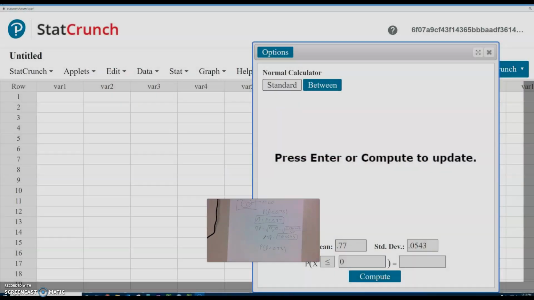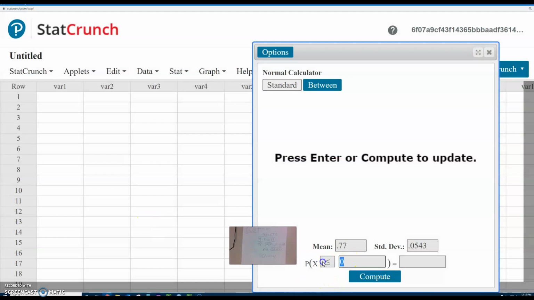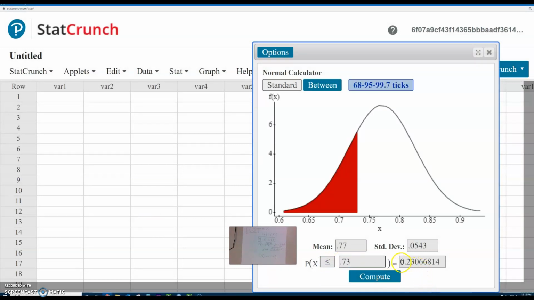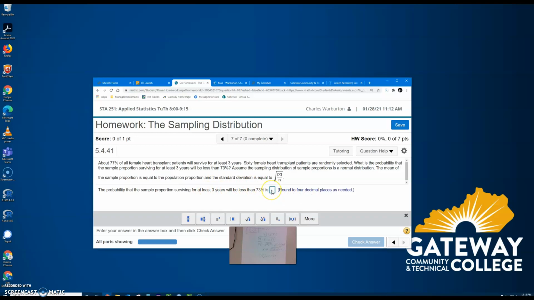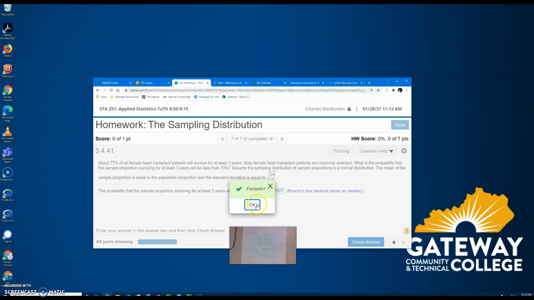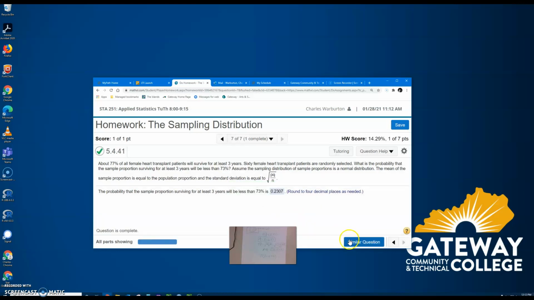All right. Less than 0.73. And I'm guessing they want 4 decimal places there. Round to 4 decimal places. I'll remember to round that up to a 7, but I'm going to copy and then paste it. Should do it. Okay. All right. Hope that helps. We'll talk more about that on Tuesday, but hopefully that will at least get you through.